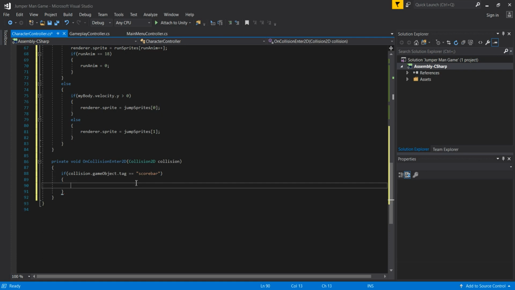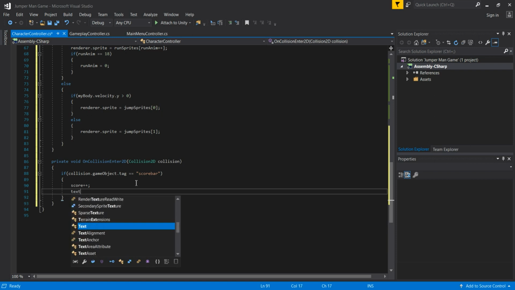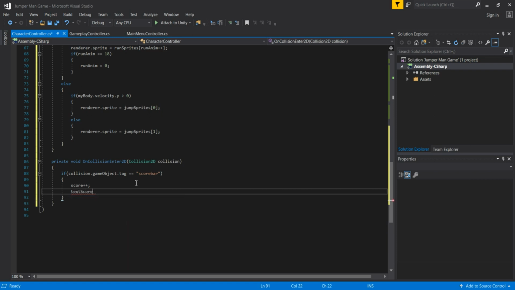So I will later on explain what this means, so don't worry about that. If this is true, we are going to increase our score by 1, so simply score by 1, and then we are going to use our text score. So where is our text score? Yeah, this is our text from the variables, and then we are going to pass then dot text, and this is going to be equal to, by hard coding again, we are going to pass our score, so score is equal, and then we are going to pass our score integer that will count how many times we touch this score bar.